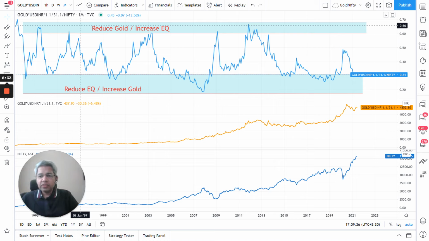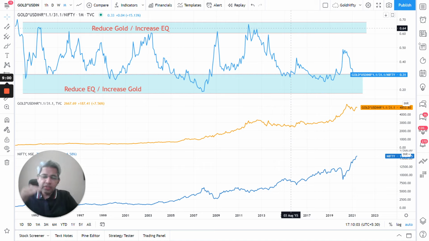Now, a very effective way of moving your allocation could be to reduce equity whenever we are near this lower range and increase your gold exposure. And whenever this moves near the top range, we can reduce gold and increase equity. I'll repeat it again for everybody's clarity.